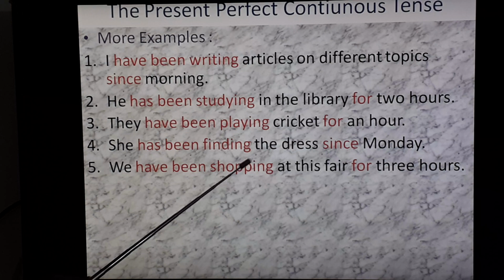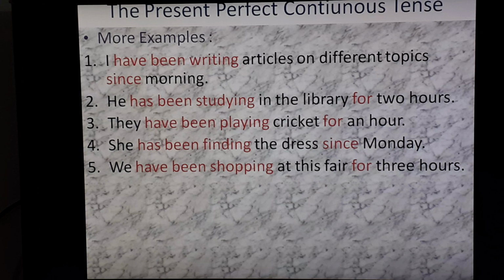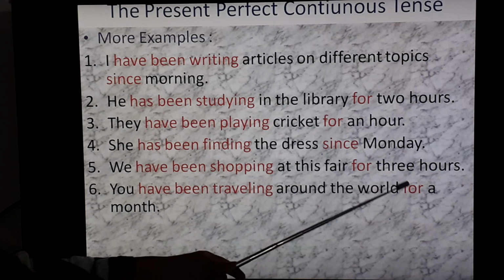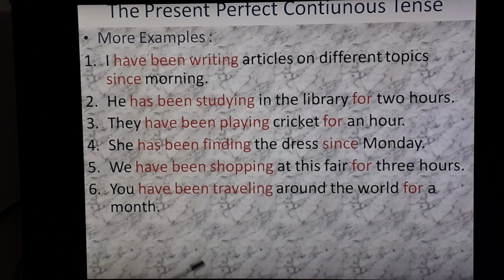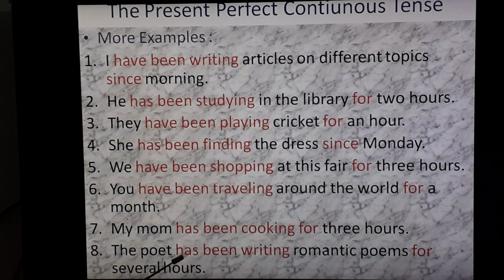We have been shopping at this fair for 3 hours. Time duration, that's why for is there. You have been traveling around the world for a month. So here for a month, time duration is given. My mom has been cooking for 3 hours. So for is given because time duration is mentioned. The poet has been writing romantic poems for several hours. Here time duration is mentioned, that's why for is written.